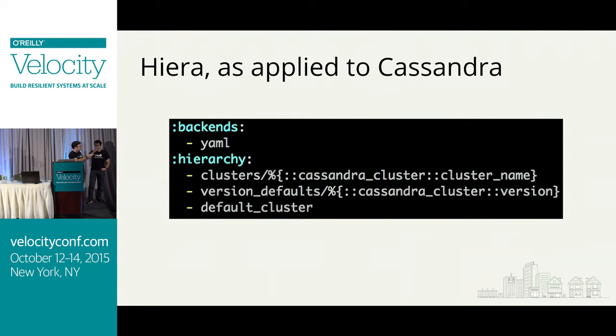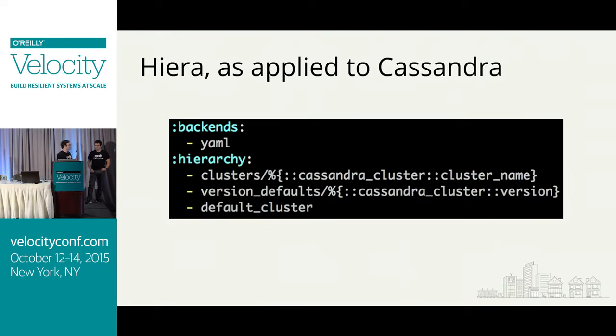If you're sitting up close, you can see that the default cluster is at the bottom of the hierarchy. The default cluster is every default that is just for any Cassandra cluster. Above that is the versions defaults. These are, say, Cassandra adds a new feature in one version, or we want to use a specific option in the latest version that perhaps wasn't fully baked in previous versions. That would go in versioned defaults. And there's a file for, say, Cassandra 2.1.1 for these defaults.